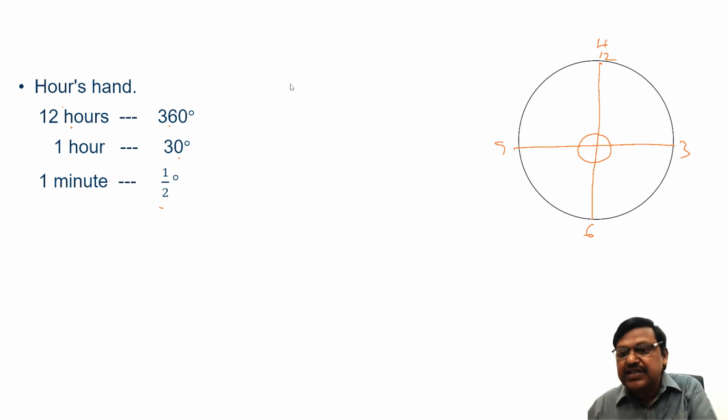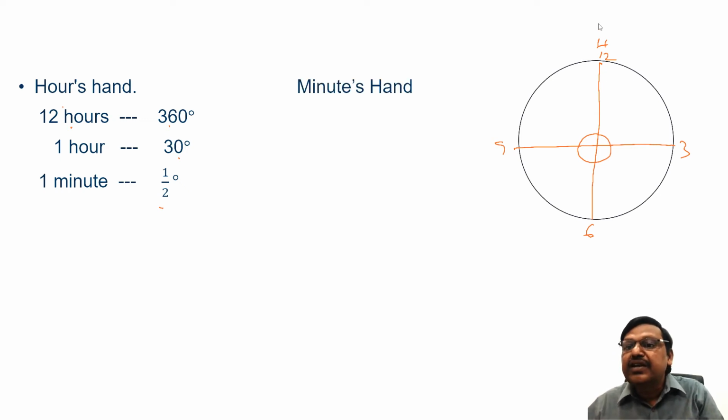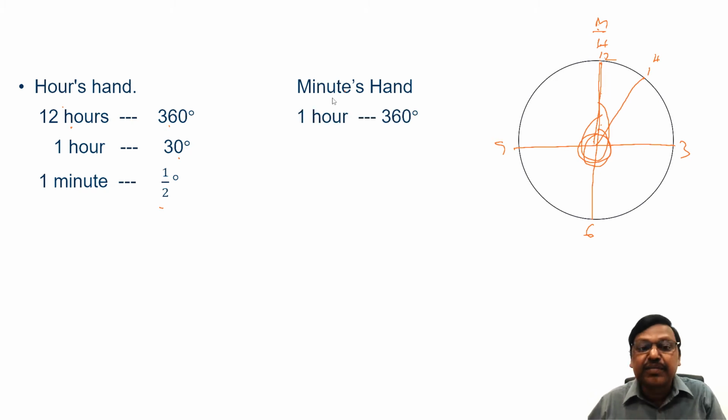Whereas the minute hand, suppose it is at 12 o'clock, on line 12. When it comes back to 12 again, it will take 1 hour. At 12 o'clock it is on line 12. At 1 o'clock, the hour hand will be on 1, but the minute hand will be on 12. So from 12 to 12, in 1 hour's time, it completed one round. That's why the minute hand in 1 hour will complete one round, which means it moves 360 degrees at the center.